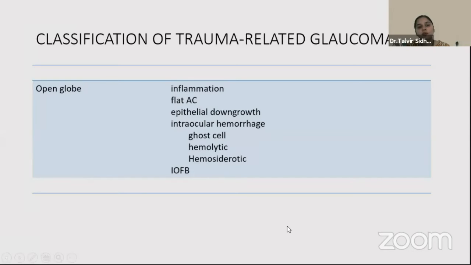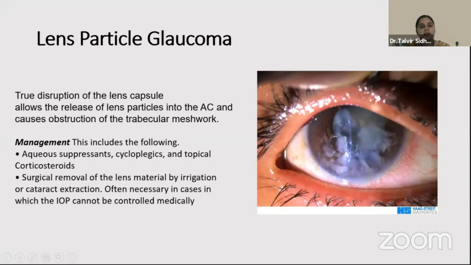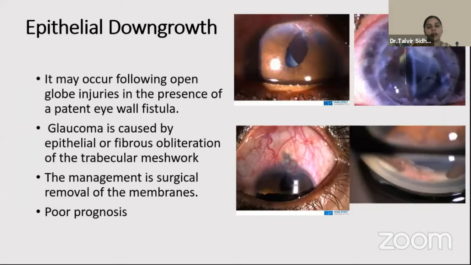Open globe injuries can also cause trauma-related glaucoma, especially when there is a flat anterior chamber and lens particles are directly occluding the trabecular meshwork. Here, surgical removal of the lens, suturing of the cornea and formation of the anterior chamber as early as possible is very important. Epithelial downgrowth is a rare type of glaucoma.